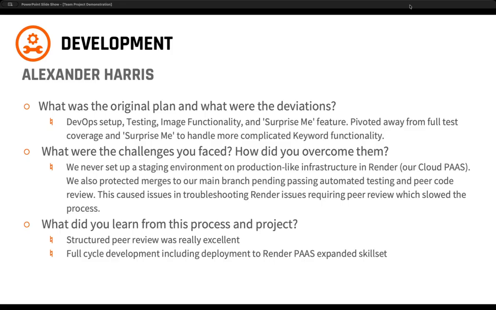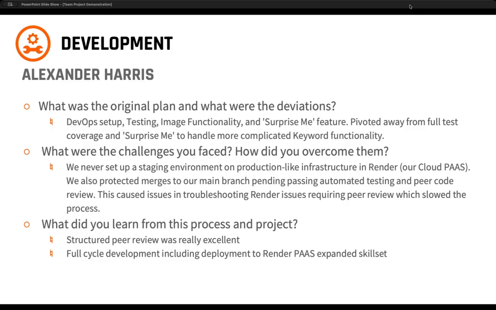So I'd never used Render before. That was probably the biggest challenge I had. And then we also had a protected main branch for our Git repository that auto-deployed to Render. Because we didn't have a production level staging environment, I spent a lot of time waiting for and badgering other team members for approvals for those pull requests that were attempting to fix issues in production. So that's something I'd improve in the future. But it worked okay for this.